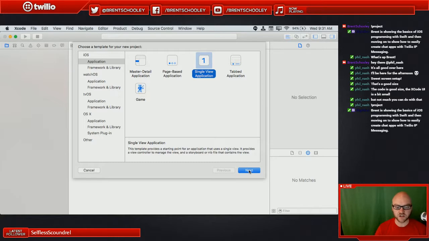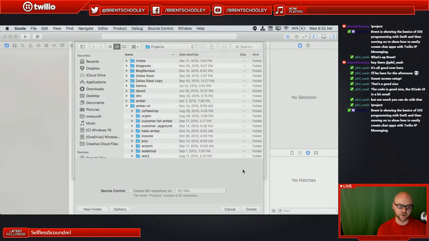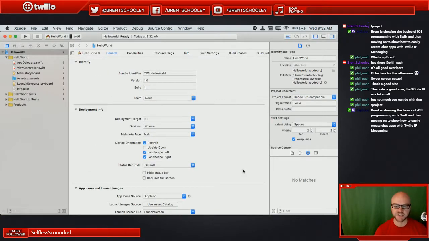This is just going to give us a little canvas to play with. And I'll call it Hello World because I'm super creative. Because that's basically what we're going to build. I'm going to put a label on screen. We're going to put a button on screen. We're going to have the button change the text of the label, just to see the mechanics of how a basic iOS Swift application works. And I'll just create that in my projects folder loosely. I'll delete it later if I remember. If not, it'll sit there forever, and you'll laugh at me, and that's fine.